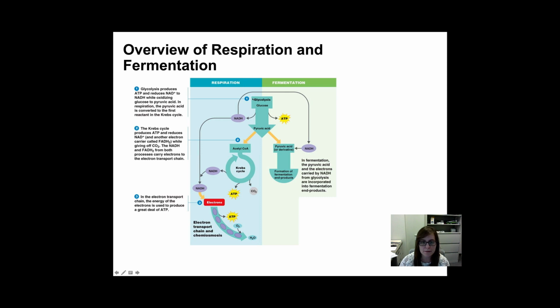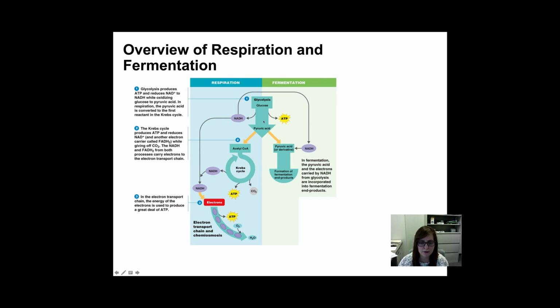But sometimes we aren't able to have this reaction go because we run out of oxygen in cells that need oxygen to respire. And when that happens, rather than the cell just dying right away, we have this option to go through fermentation. Okay, and the goal of fermentation is to regenerate NAD+, so we can rerun glycolysis.